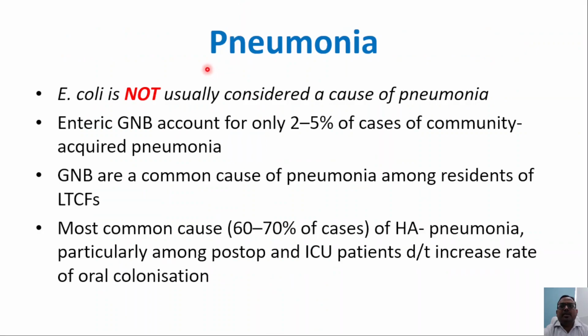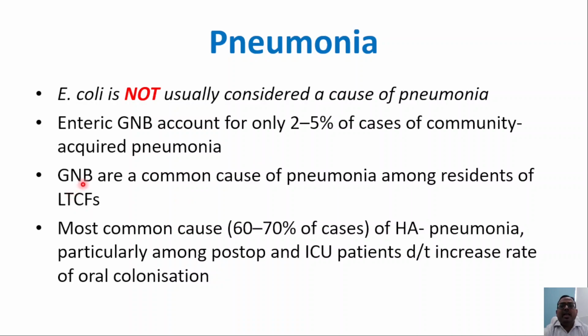Now, other manifestations include pneumonia. Here, the audience must make a note that E. coli is not usually considered a cause of pneumonia, but enteric gram-negative bacilli like E. coli account for only 2 to 5% of the cases of community-acquired pneumonia.